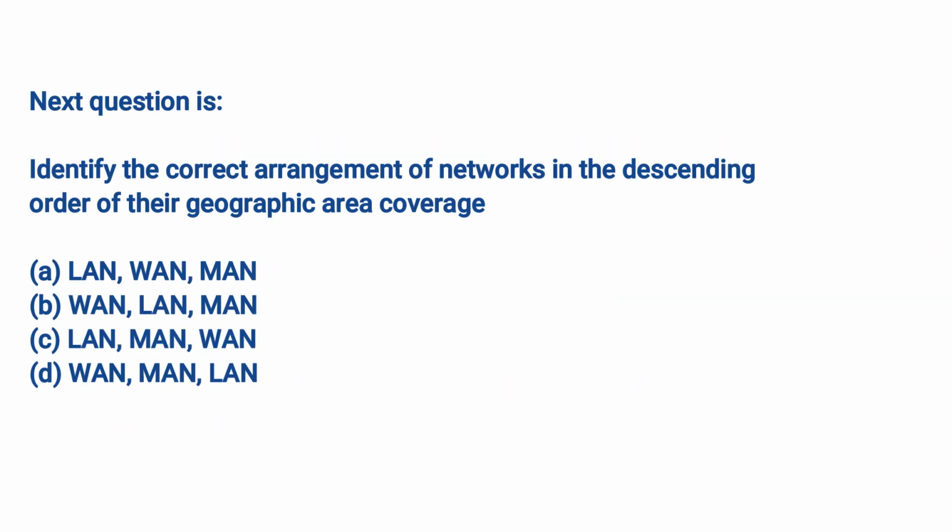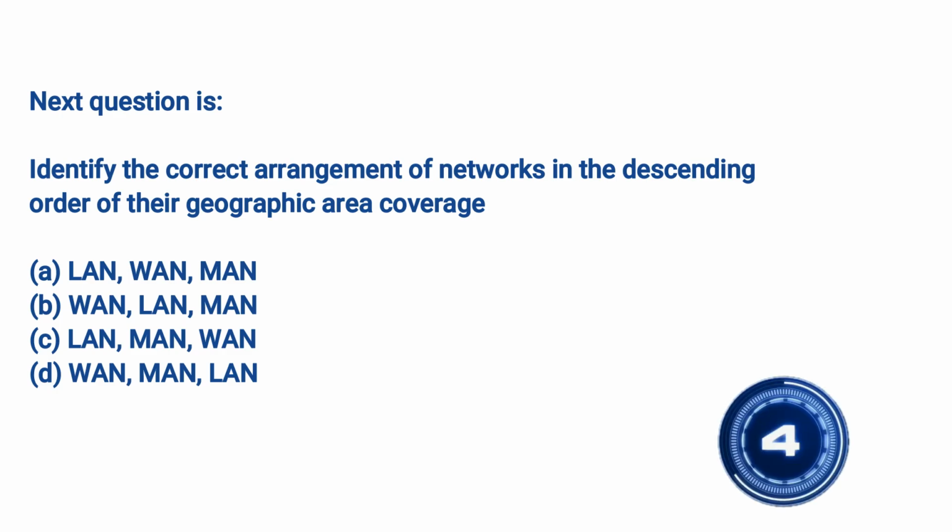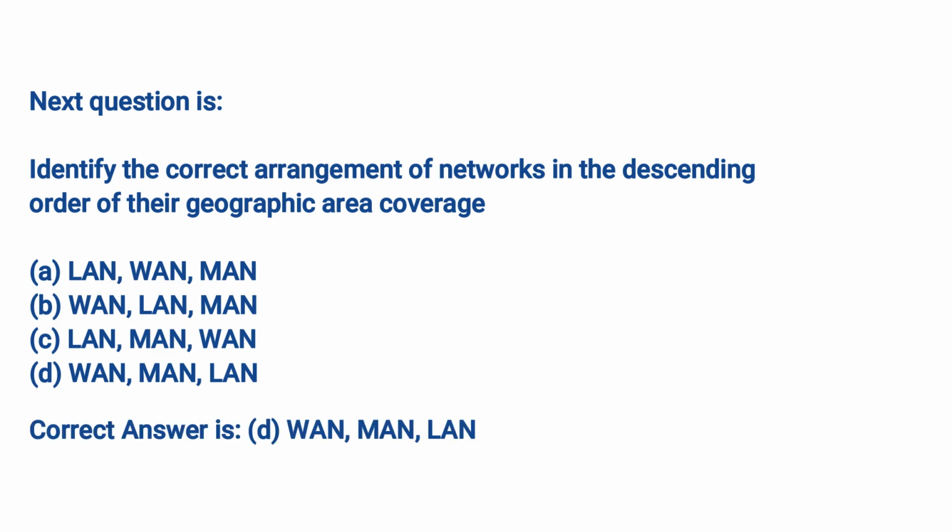Next question is, identify the correct arrangement of networks in the descending order of their geographic area coverage. A. LAN, WAN, MAN. B. WAN, LAN, MAN. C. LAN, MAN, WAN. D. WAN, MAN, LAN. Correct answer is D. WAN, MAN, LAN.